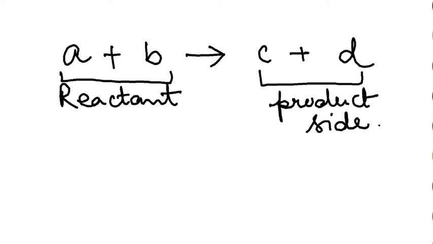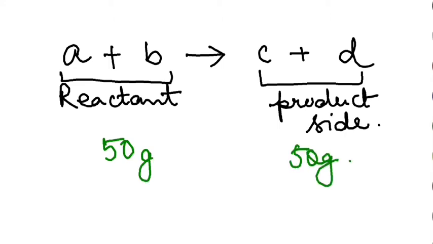The mass in the reactant side and the mass in the product side should be equal. That means if I have 50 gram here, this side also I should have 50 gram.